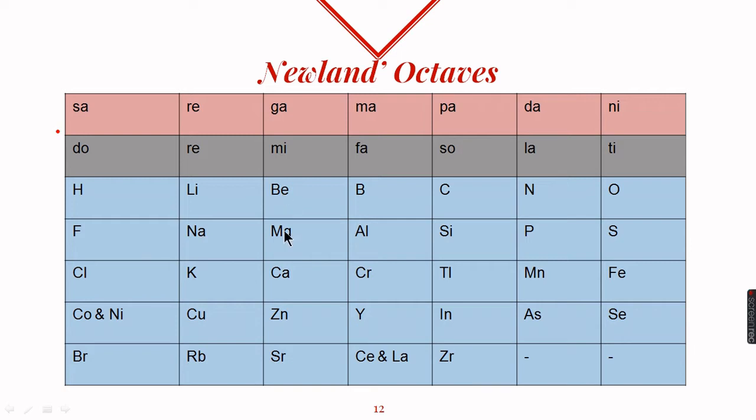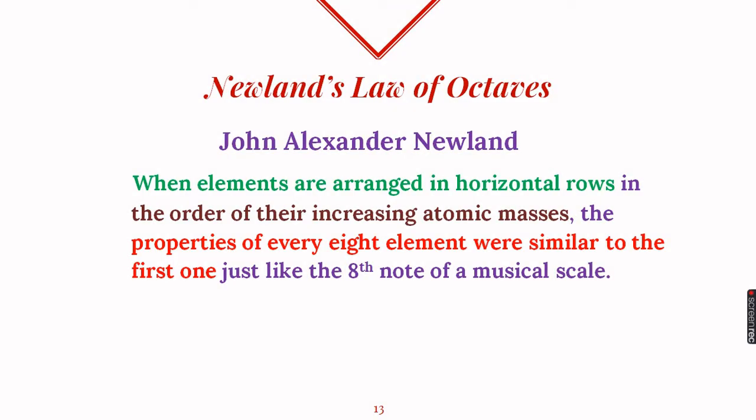If beryllium is the first, magnesium will be the 8th, and the properties will be the same. So he said that properties of every 8th element are the same as its respective first element. And this law was called Newlands' law of octaves. So let's see it once again.